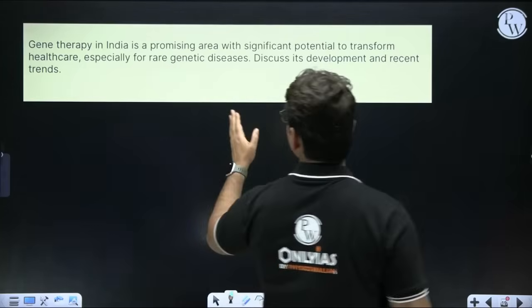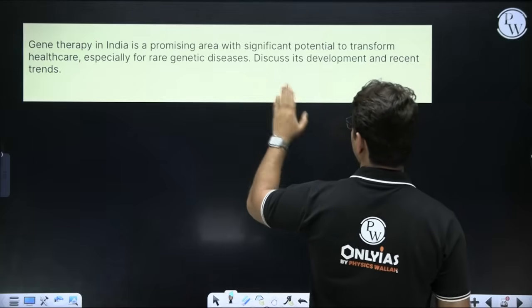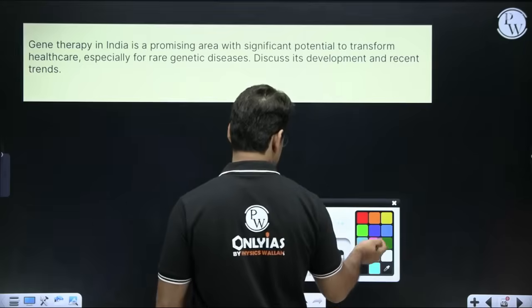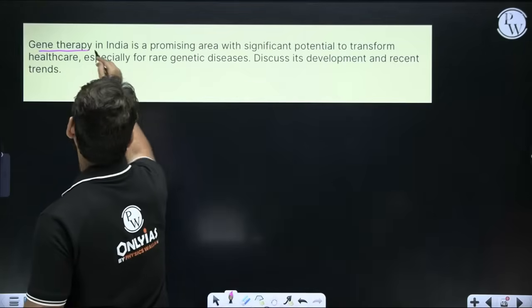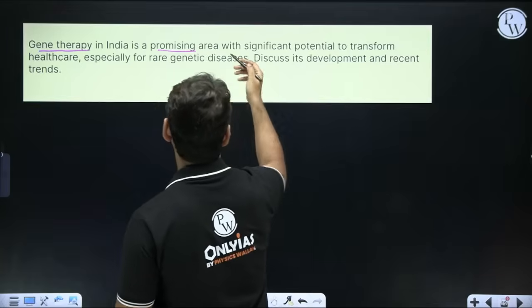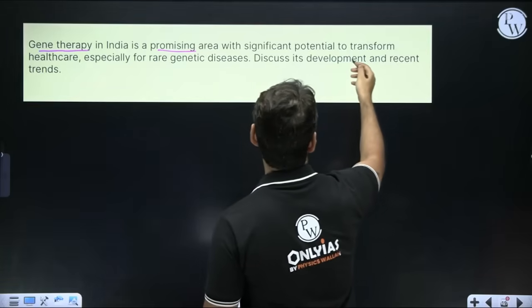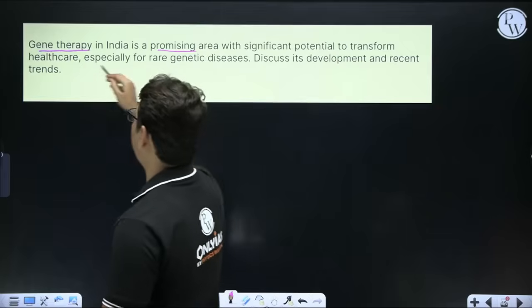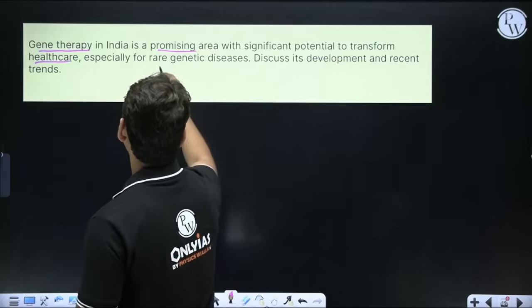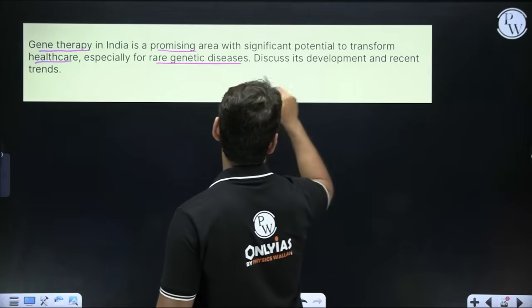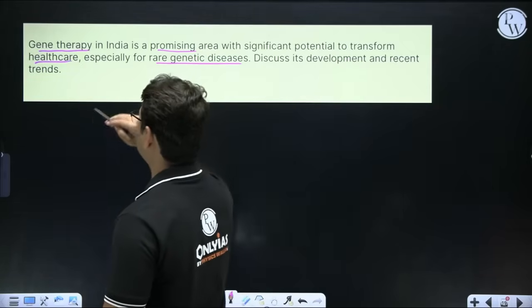Here, gene therapy in India is a promising area, with significant potential to transform healthcare, especially for rare genetic diseases. Discuss its development and recent trends.